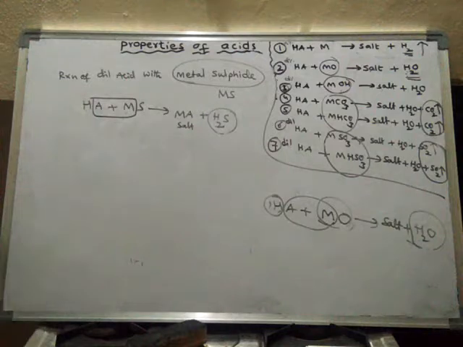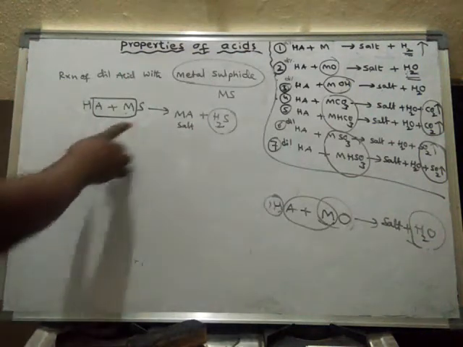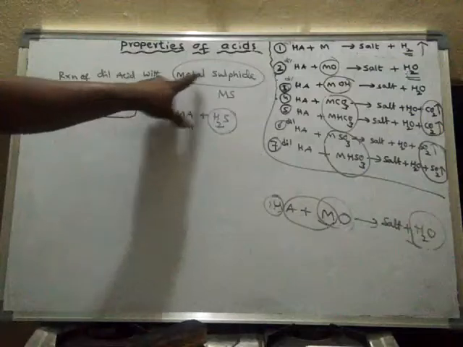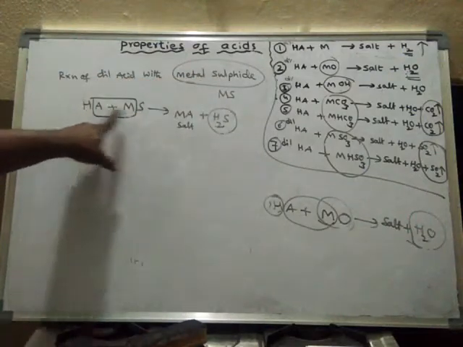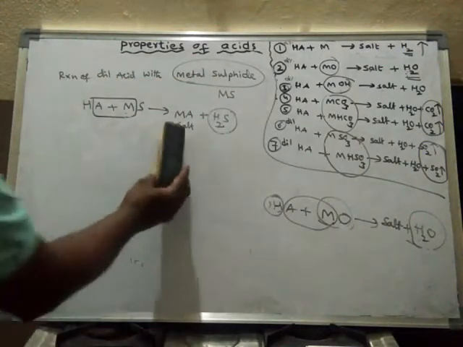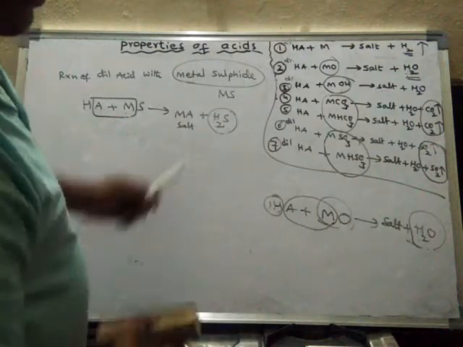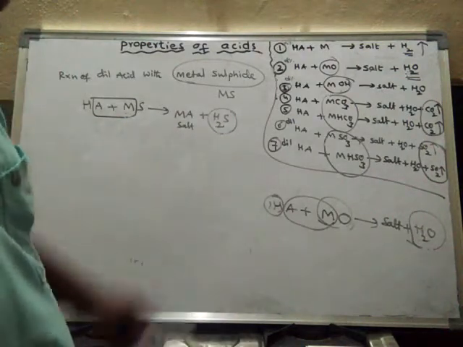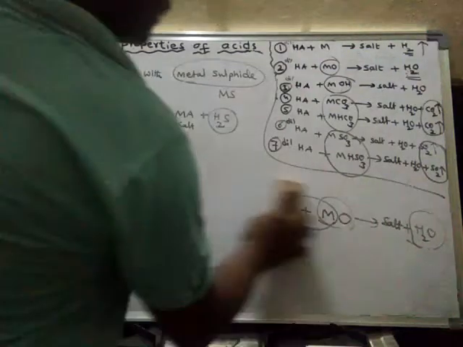Okay, so compare this one. This is metal sulfide. When metal sulfide reacts with the acid, they form what? Salt and H2S gas. This is the rotten egg smell gas.